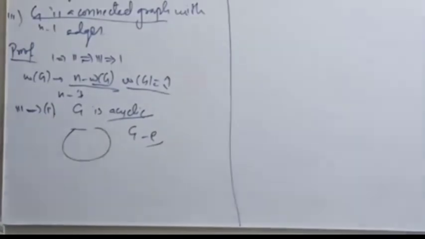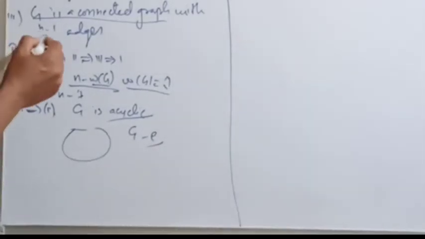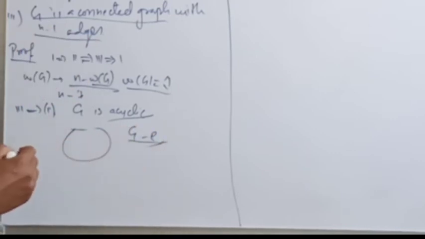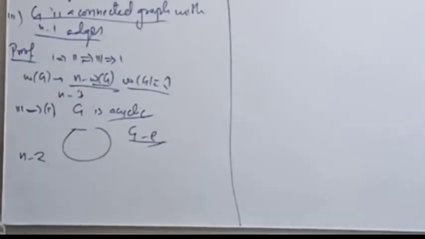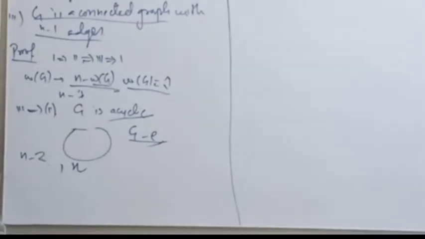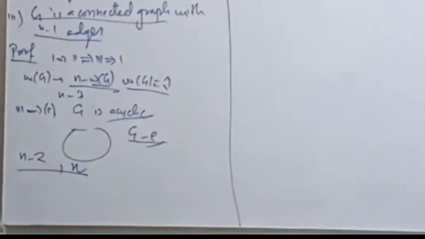But G minus E has how many number of edges? Because G has n minus 1 edges. If you subtract 1 E, then it has n minus 2 number of edges. Okay, and number of vertices is n vertices. Okay, so this is a contradiction.